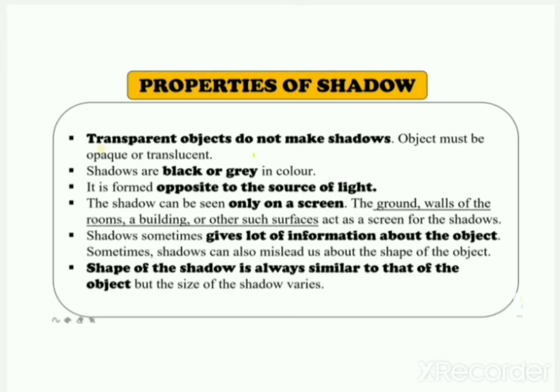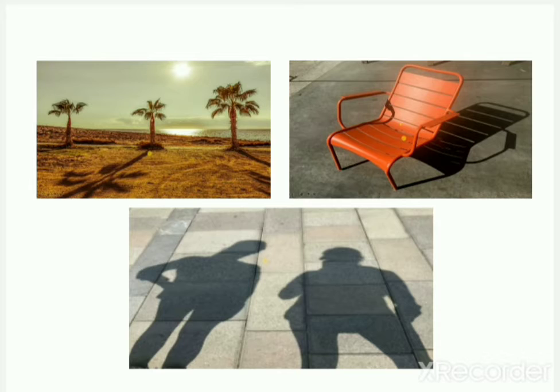Now the second property: shadows are black or grey in color. You must have seen that shadows are always black or grey in color. Shadows are never formed in the color of the object. Shadows are always black or grey in color.